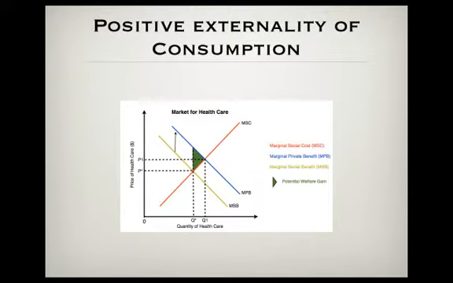There is a potential welfare gain, denoted by the green triangle. If consumption of healthcare increases from Q1 to Q star, then welfare in society will increase. Because the government wants to maximise social welfare, they will want to increase consumption of healthcare so that marginal social benefit equals marginal social cost. In order to increase consumption, the government has to intervene in one way or another.